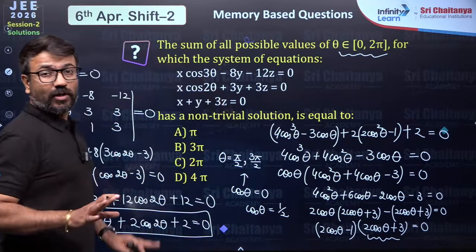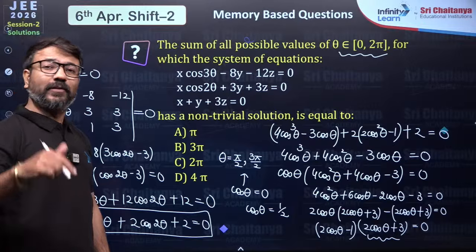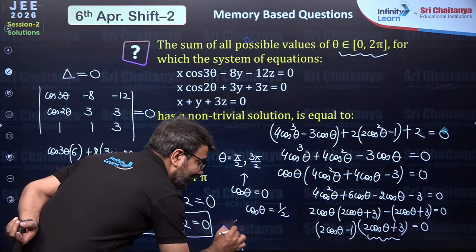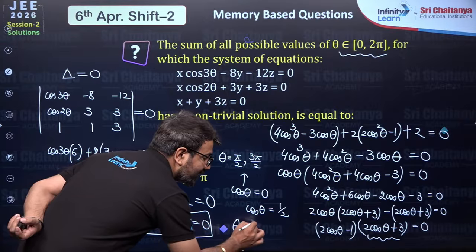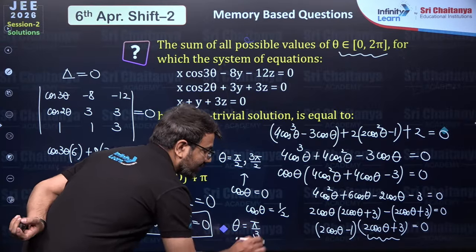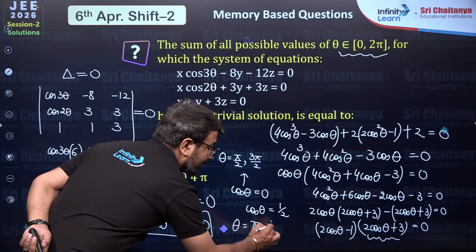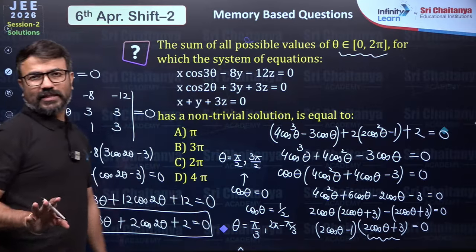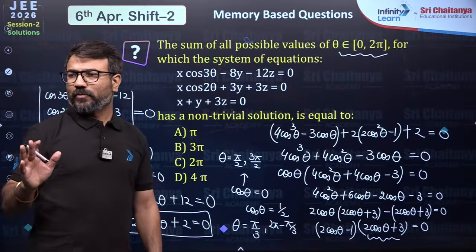Now in the first quadrant we will observe the cos is positive. However, in the fourth quadrant also we will observe the cos is positive. So the value of angle that we are having from here, one is the angle which is pi by 3, that is 60 degree. Other is the angle which is 2 pi minus pi by 3. Alright, are you able to understand? Because in the fourth quadrant also cos is positive.